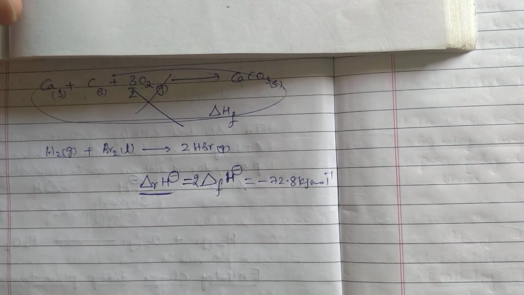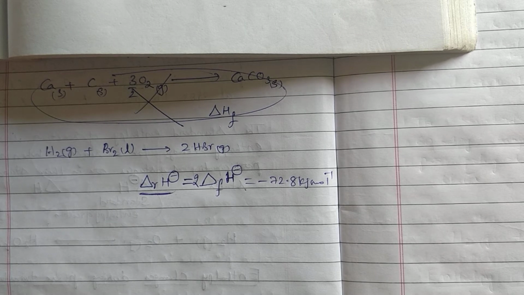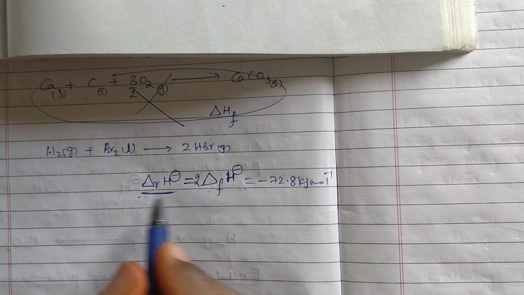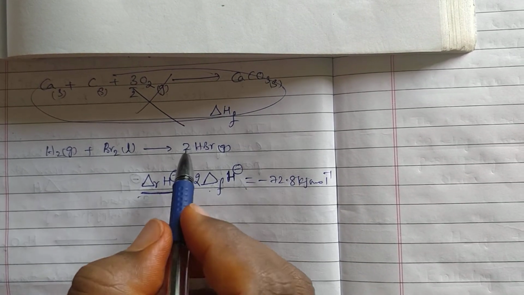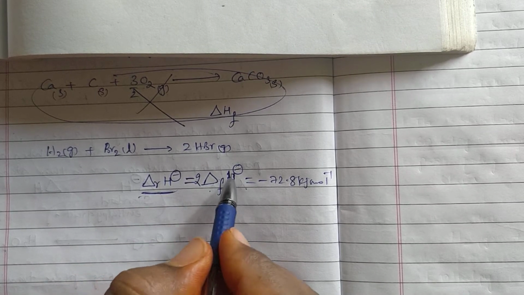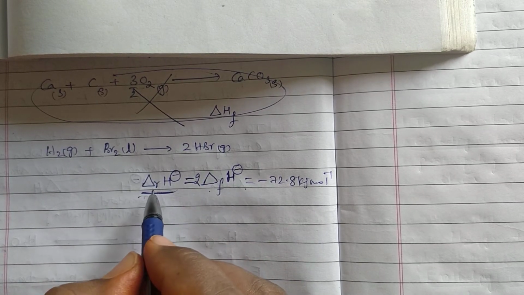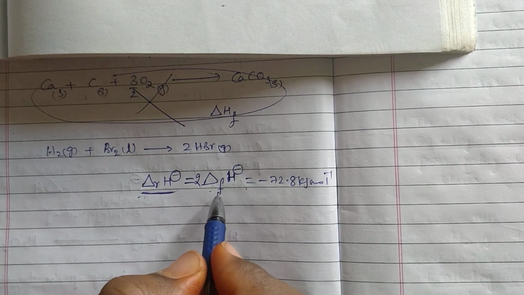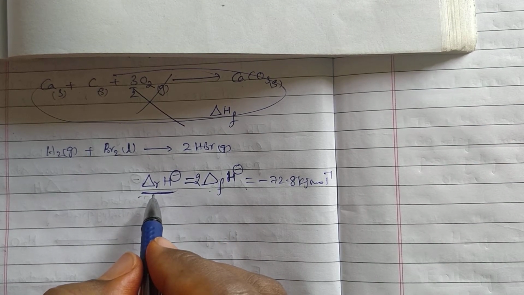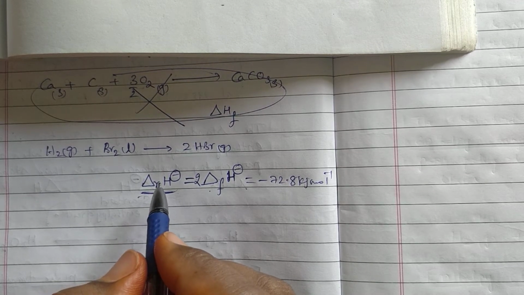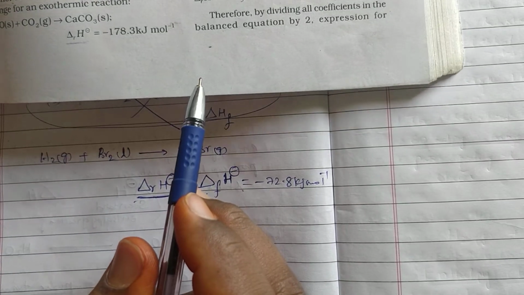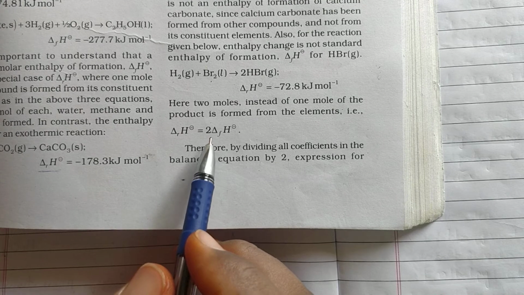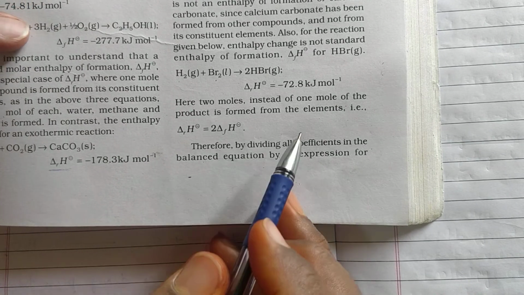That is the difference between standard enthalpy of formation and standard enthalpy of reaction. Okay, ma? If you obtain 1 here, then standard enthalpy of formation is equal to standard enthalpy of reaction. But here we obtain 2, na? That's why 2 into standard enthalpy of formation is equal to standard enthalpy of reaction. Okay, that's why we wrote here delta H naught is equal to 2 into delta F H naught.